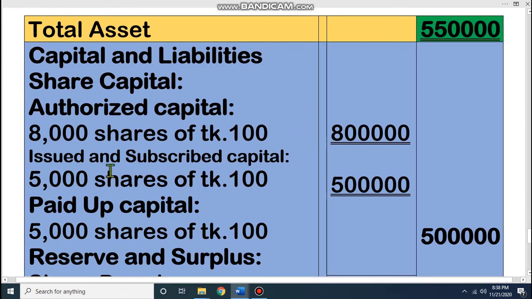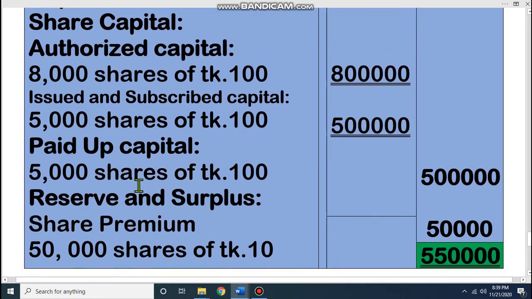And the next one is issued and subscribed capital. If you can remember, we have issued 5,000 shares. Therefore issued and subscribed capital is 5 lakh taka. 5,000 into 100, it is 5 lakh taka. No premium will be here, dear student. Keep it in mind. When you receive money, you receive 110, but you are giving at 100 because face value is 100. You cannot give more than 100.